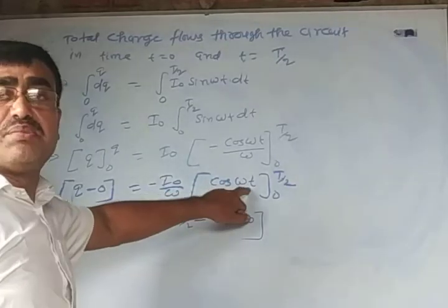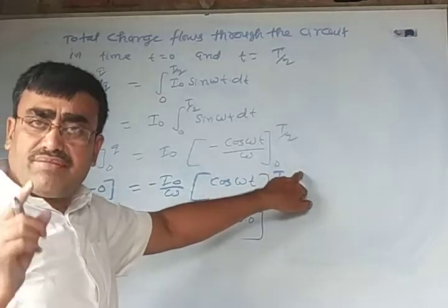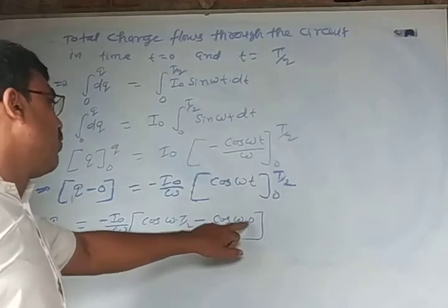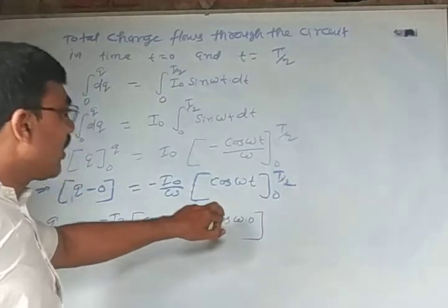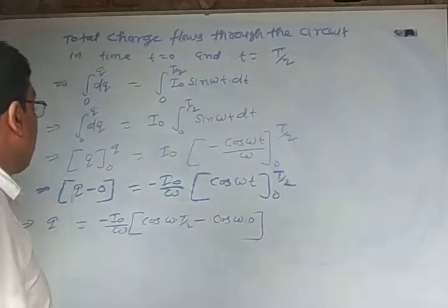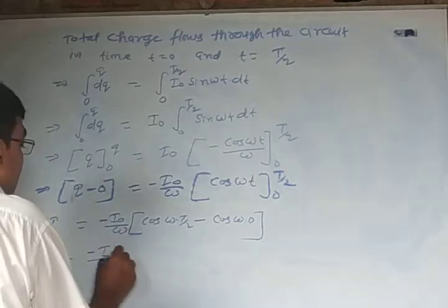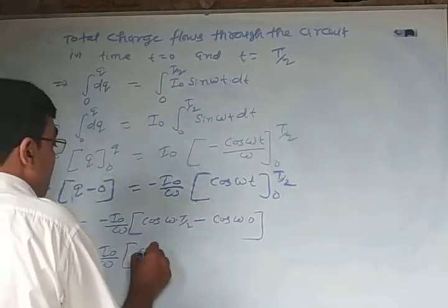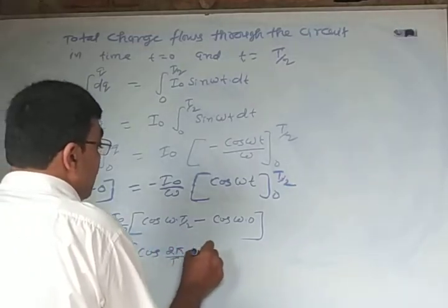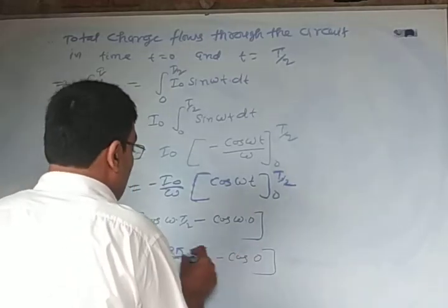Here t is the variable, and in place of t the upper limit is placed first, and after providing the minus sign, the lower limit is placed. That implies q is equal to minus I naught upon omega, cos omega, which is also written as 2 pi by T, into T by 2, minus cos 0.